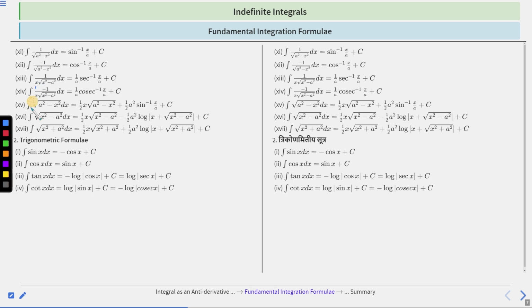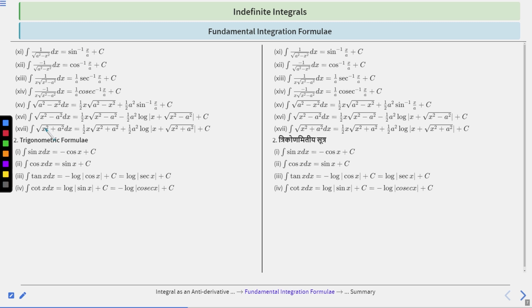Next one, integration of 1 by x root over x square minus a square dx is equal to 1 by a sec inverse x by a plus c. Number 14, integration of minus 1 upon x root over x square minus a square dx is basically 1 by a cosec inverse x by a plus c. Next, part 15, integration of root over a square minus x square dx is equal to 1 by 2 x root over a square minus x square plus 1 by 2 a square sine inverse x by a plus c.